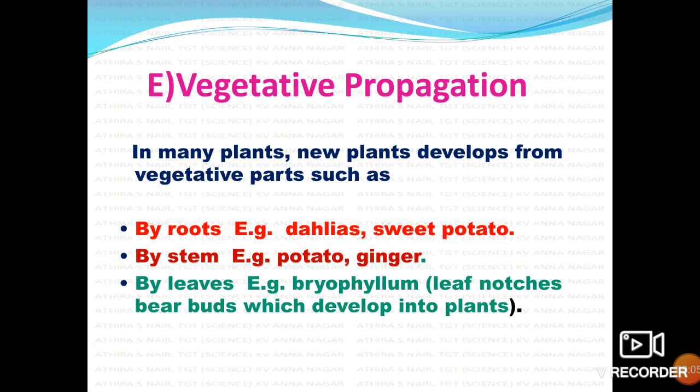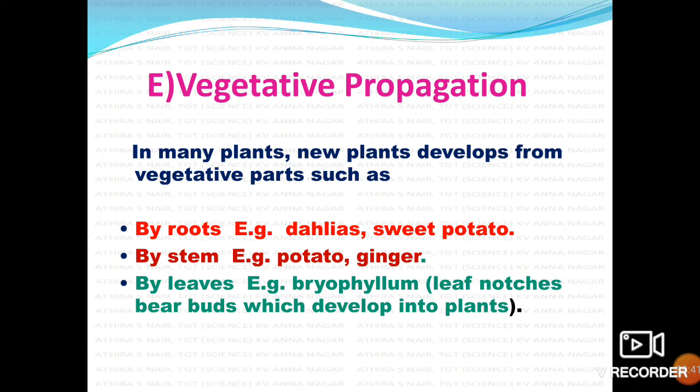The next mode of asexual reproduction is vegetative propagation. In vegetative propagation also, only one parent is involved and no gametes are formed. That's why we can consider it asexual reproduction. In many plants, new plants develop from vegetative parts. What are the vegetative parts of a plant? They are root, stem and leaf. These three parts are called the vegetative parts of a plant.